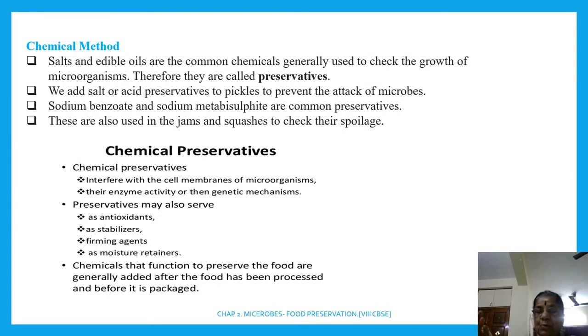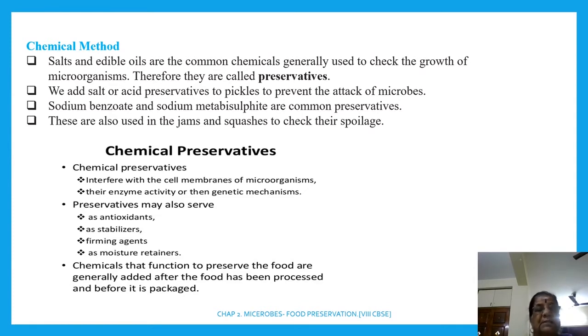Normally, pickle நம்ம ஊறுகாயில எண்ணெய் விட்டு preserve பண்றோம்ல, that will prevent the entry of microbe, and the oil layer will prevent the entry of microbe. That is why oil is used. Salt வந்து it will dehydrate. Salt போட்டோம்னா it will dehydrate the water, so entry of microbes can be prevented. So these salt and edible oil, they are used as preservatives.